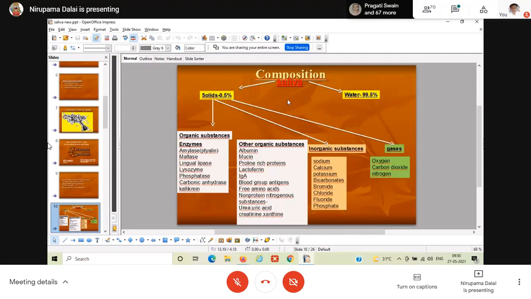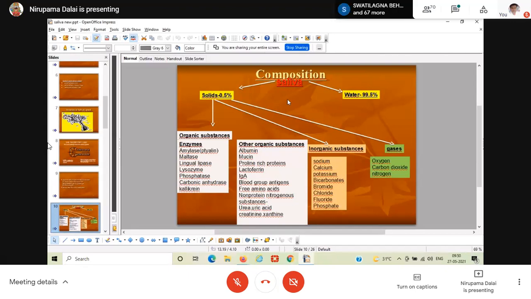Okay. Besides this, saliva also contains antibacterial substances, like lysozyme, which we already discussed. They also have a bactericidal effect, meaning direct killing of microorganisms, maybe bacteria, maybe virus. If any microorganisms are found in the oral cavity, they will be got rid of due to the presence of lysozyme, and the bactericidal effect of the thiocyanate ion.